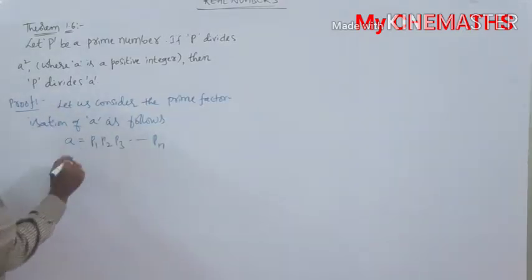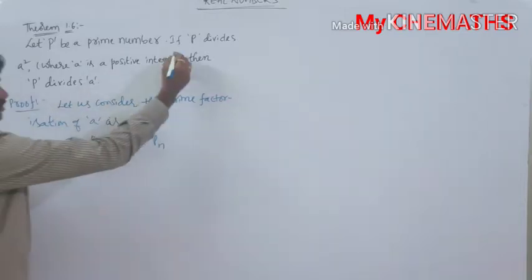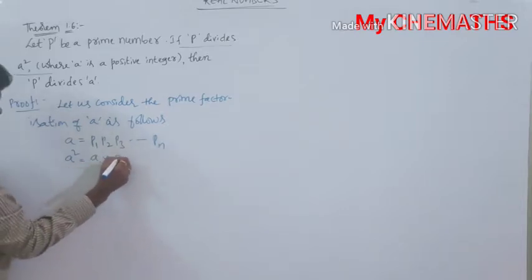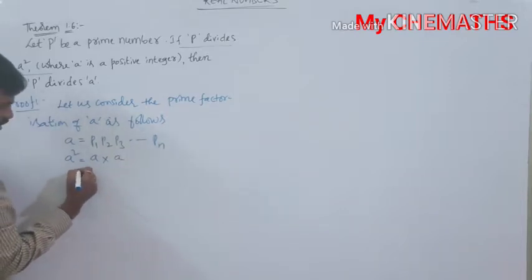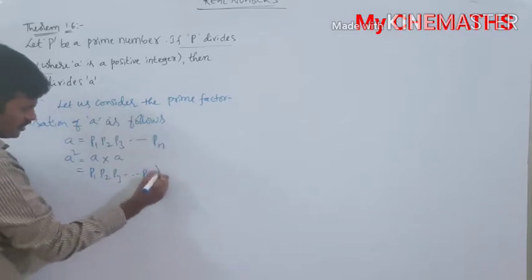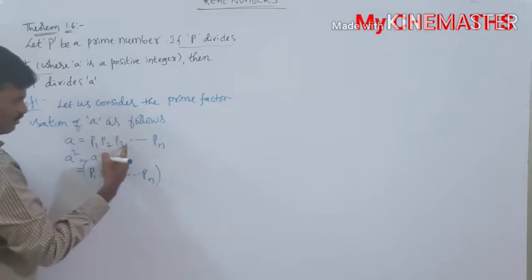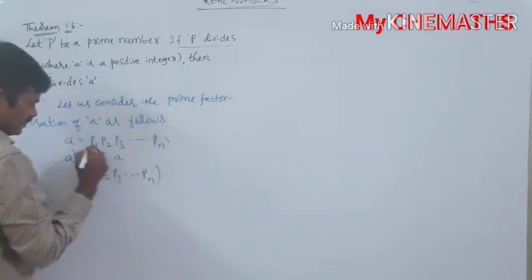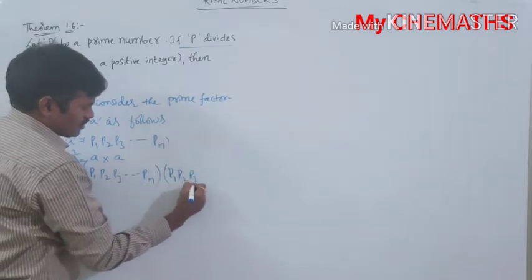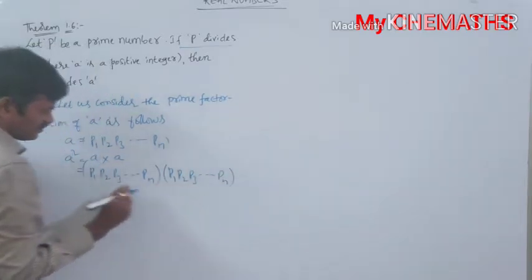Now here what is given? p divides a square. So I am finding the a square value. A square can be written as a into a. That means p1, p2, p3, so on pn into a, which is p1, p2, p3, so on pn again.